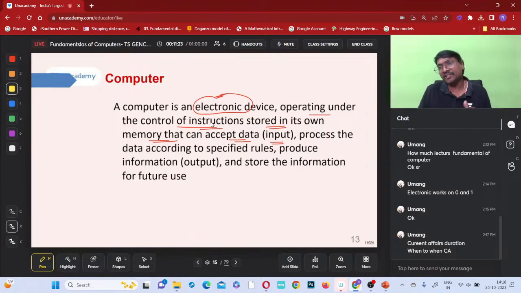These instructions are already present in the memory of this device. If this is pressed, that is the output. If that is selected, this is the output. Like that, already a specified one is there. And it is operating under which one?